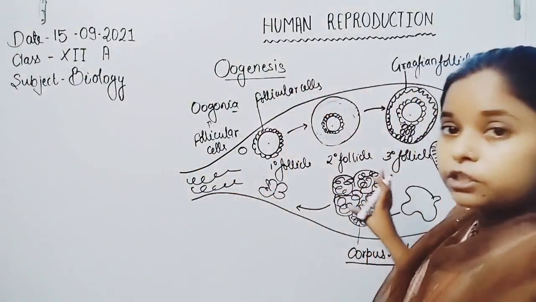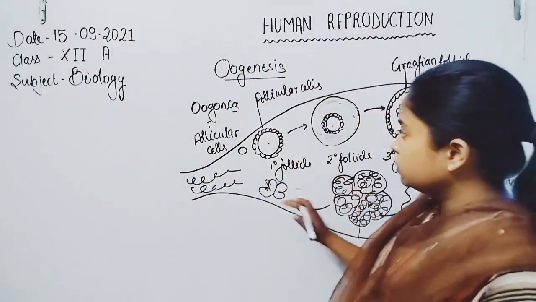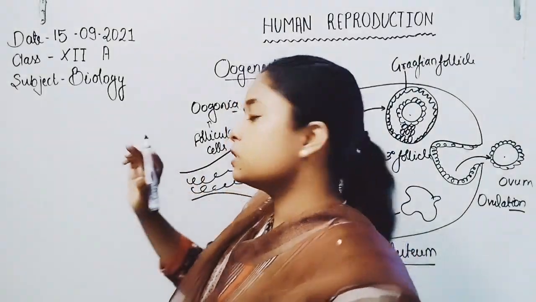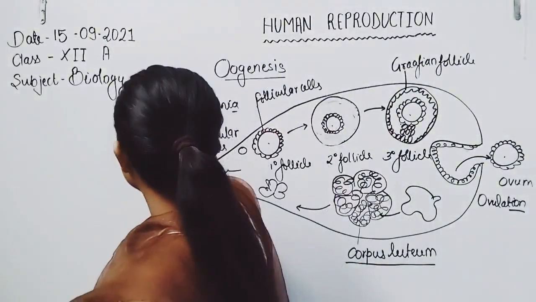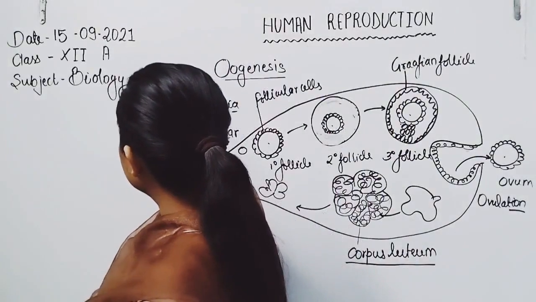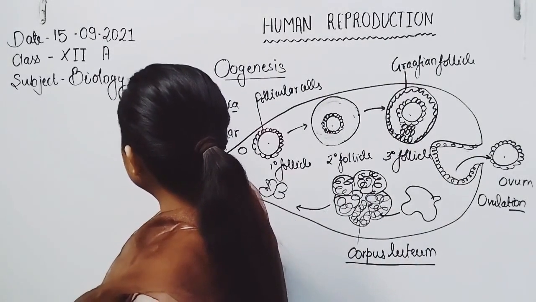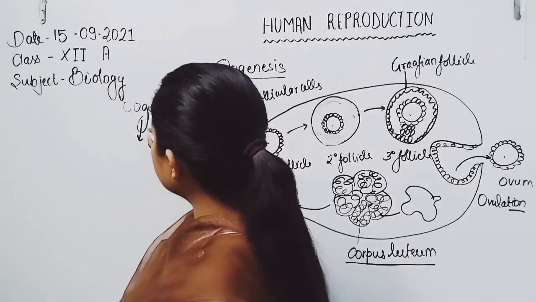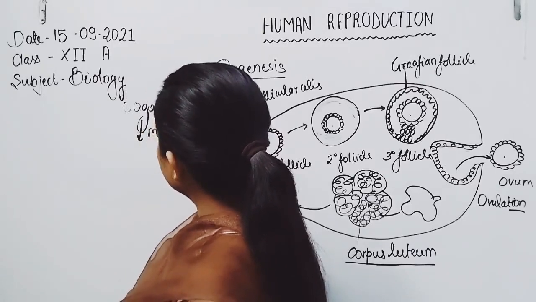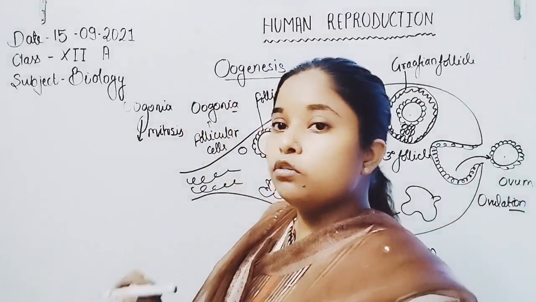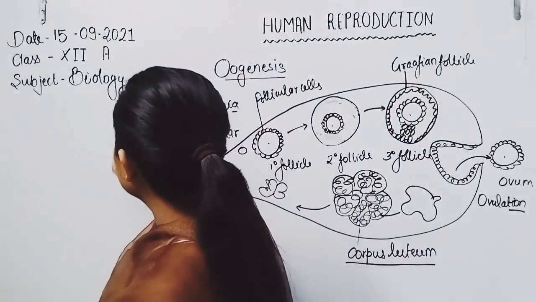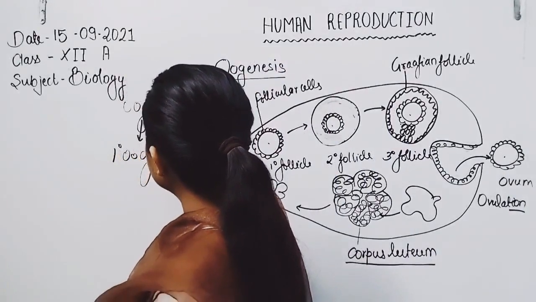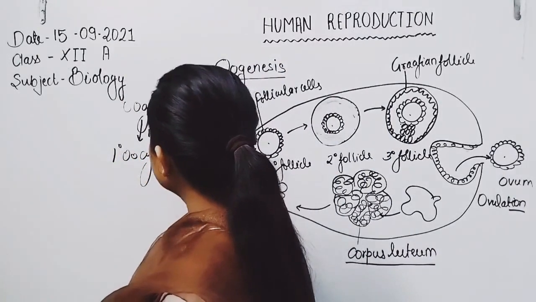In the ovulation process, overall the oogonia undergoes mitotic division to form the primary oocyte cell. Here is oogonia, which first undergoes mitosis division to form the primary oocyte cell.